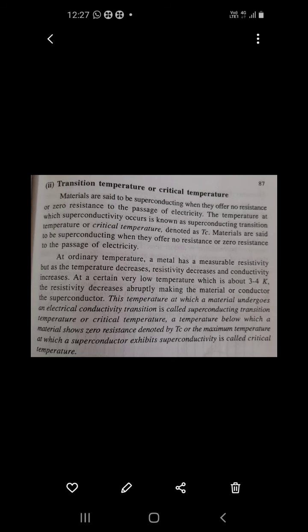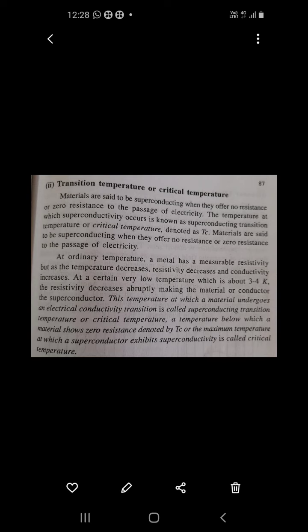Now the next important term that we want to define is the transition temperature or critical temperature. Materials are said to be superconducting when they offer no resistance or zero resistance. What is a conducting material? One which allows a current to carry.